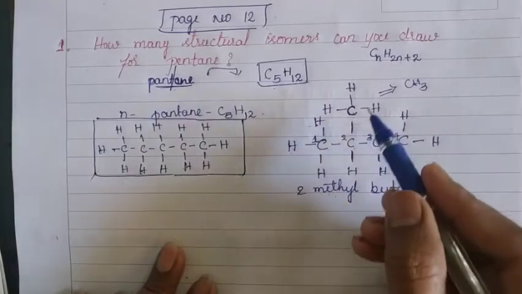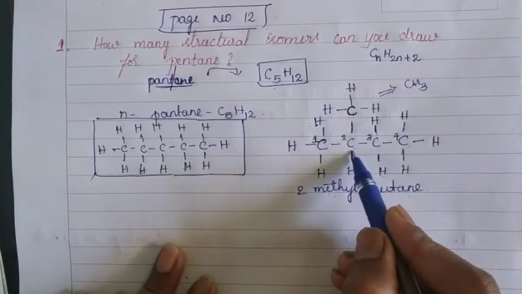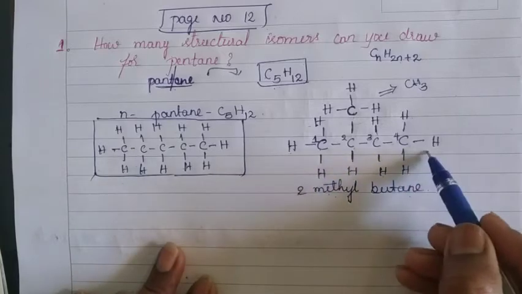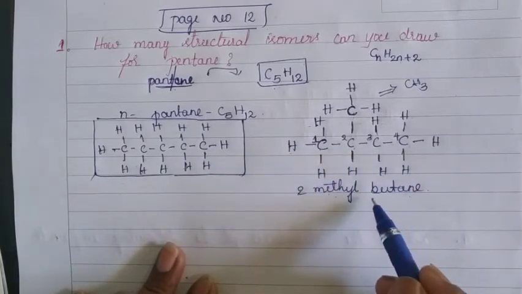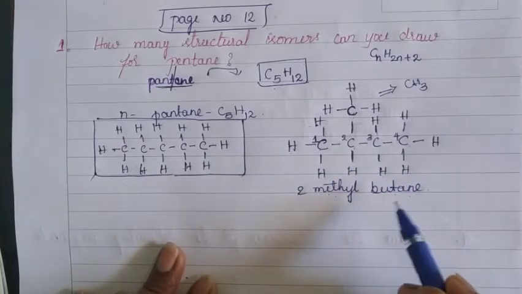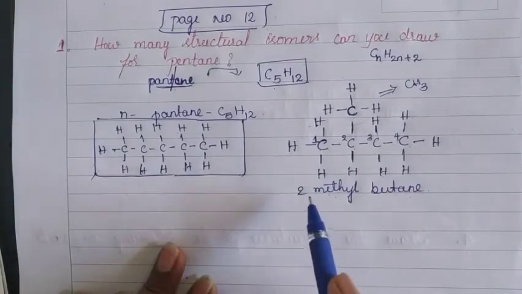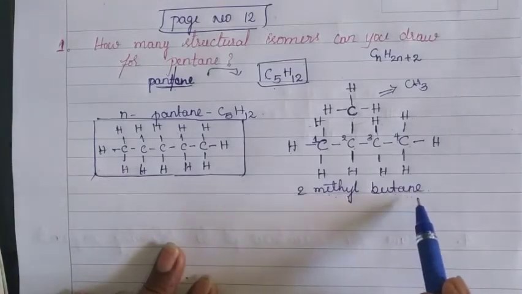The methyl group is attached to the second carbon atom of the compound. That's why this is 2-methyl. And 4 carbon atoms are there in a straight line. Because of that reason, butane. Totally, the name of this structural isomer of pentane is 2-methyl butane.